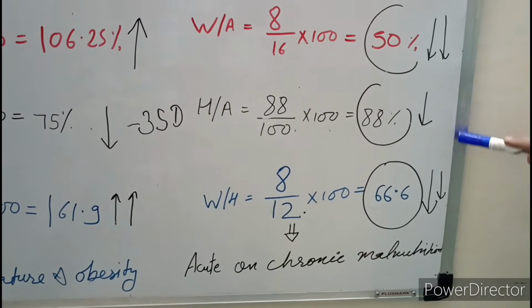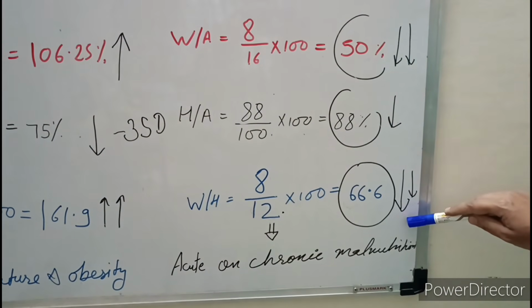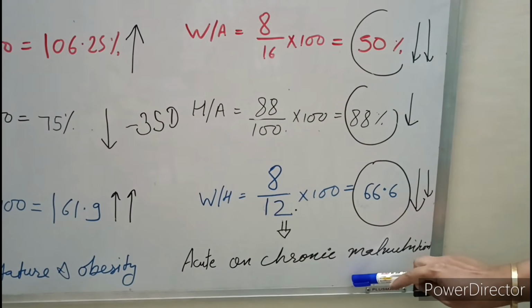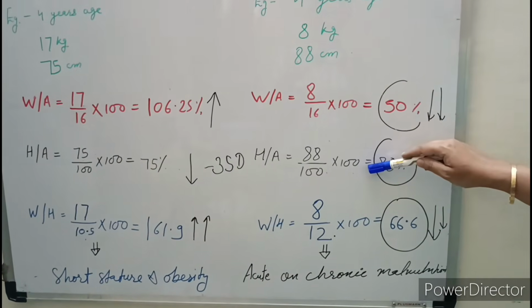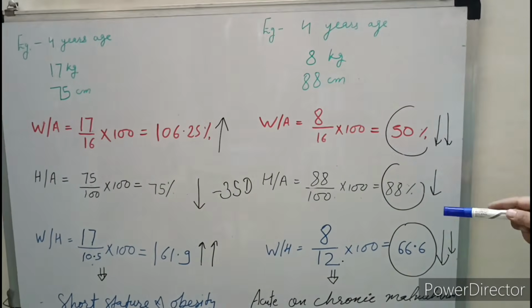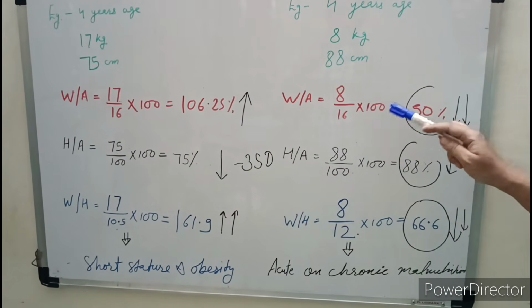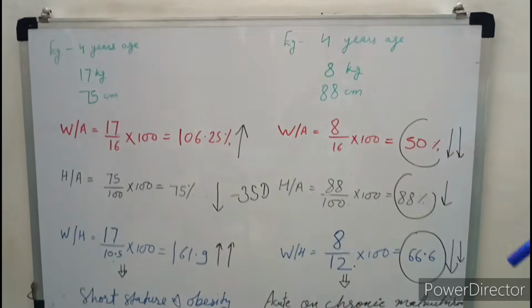Whenever all three parameters, weight for age, height for age and weight for height, are decreased, that means patient is having acute on chronic malnutrition. When only weight for age and height for age are decreased, as in the previous example, it is chronic malnutrition. When only weight for height and weight for age are affected, it means acute malnutrition.